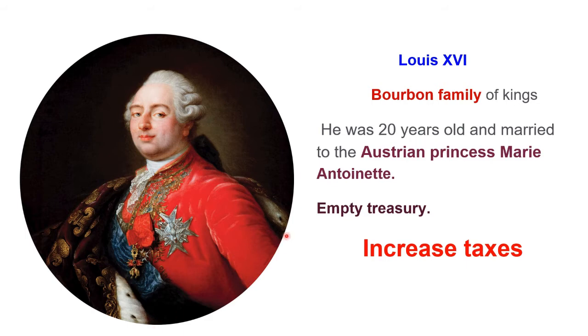Under Louis XVI, France had helped the 13 American colonies gain their independence from the common enemy, Britain. These were the reasons for an empty treasury. With an empty treasury, it was very difficult for the king to administer. Therefore, there was a need to increase taxes. Now, to increase taxes, we need to understand how French society was in the 18th century old regime.